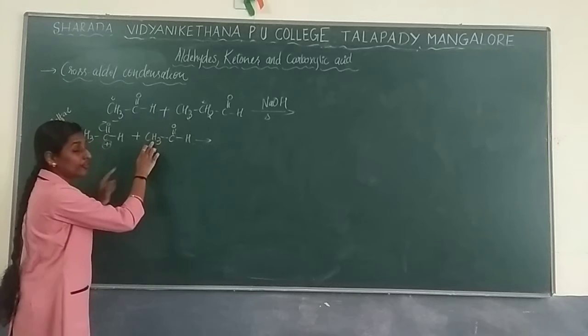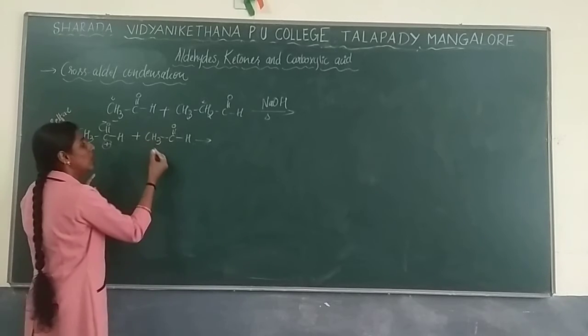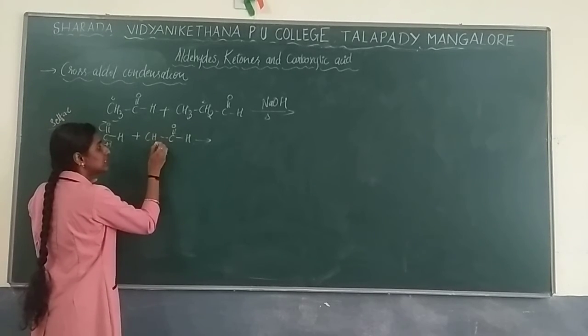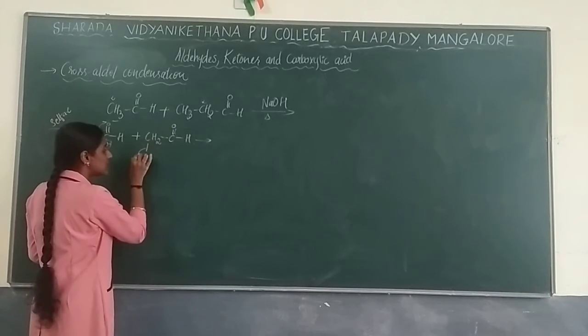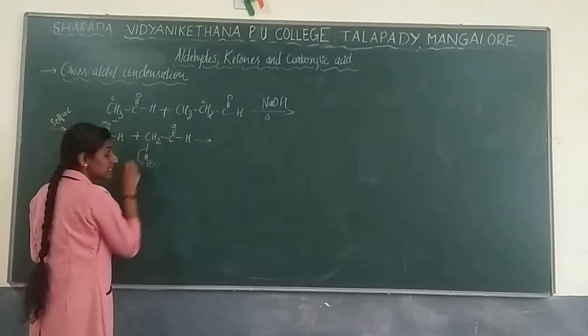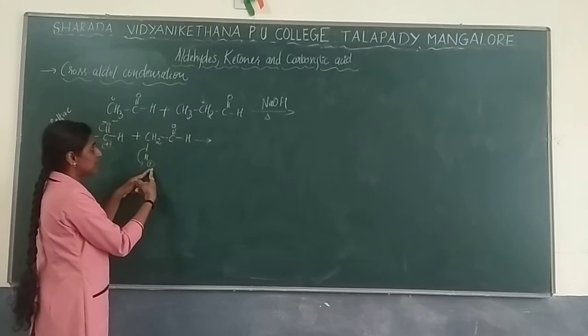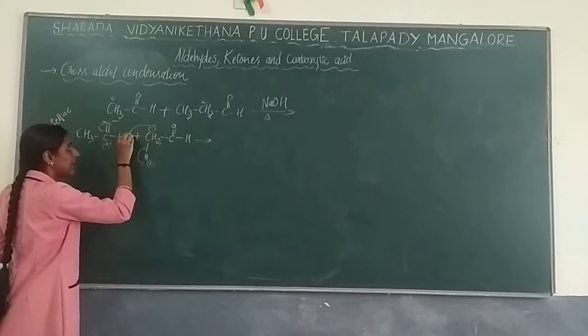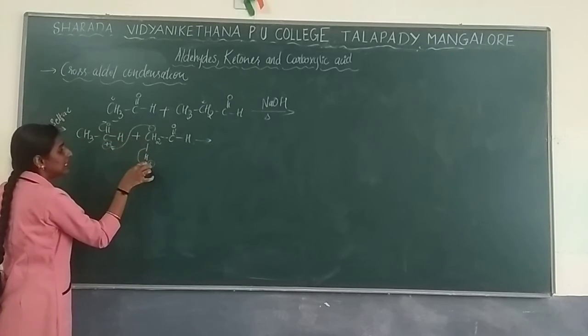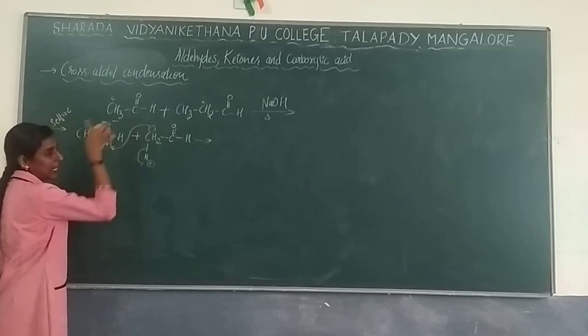From this, you are going to remove one of the hydrogen. When one hydrogen is removed, CH3 will become CH2. Okay, one hydrogen you are removing. So this hydrogen will be removed as a second step, so that proton H will be formed and you will get negative. Now what will happen? This will be attacked over here, and this hydrogen whatever has been removed will be attacked over here.